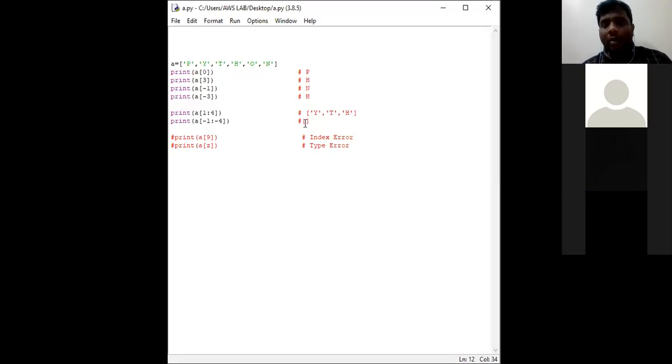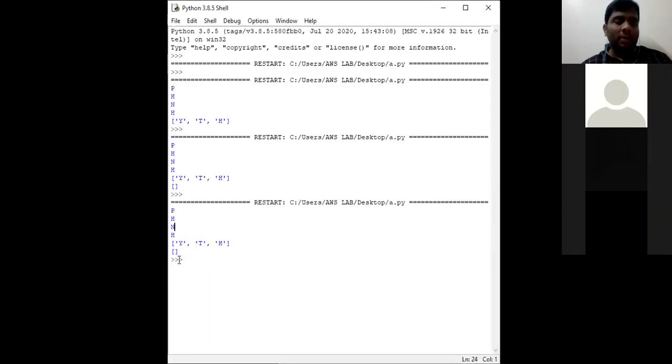We shall check whether what I said is correct or not. Remember, I have mentioned 6 print statements. The output will be like this: PH, NH, Y, TH. Remember this last one. For negative indexing, what we need to get is an empty list. Okay, I am going to execute this program. Press F5. Go to IDLE for the output. See the last output. Empty list.